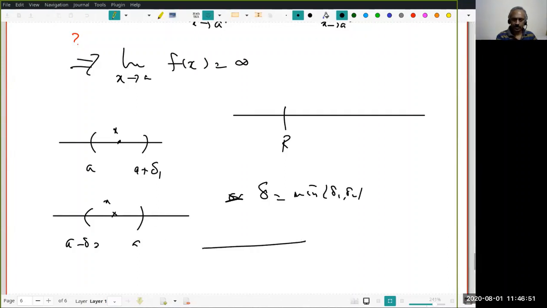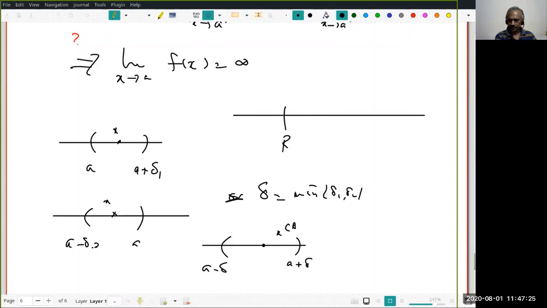Then what do I know? I have a minus delta to a plus delta. Now for any x in A, and remember it cannot be a, therefore I am ruled out. So x will be either in a to a plus delta or a minus delta to a. But a minus delta to a is contained in a minus delta 2 to a, and similarly a to a plus delta is contained in a to a plus delta 1. Therefore, this x belongs to either this or this, and hence f(x) is greater than r.